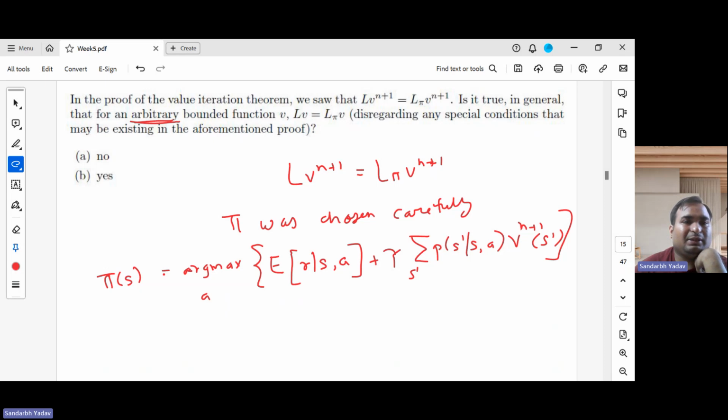So will this hold for any arbitrary bounded function V? No, it won't hold. Only if we choose it in this way will it hold. So the answer is no. For any arbitrary bounded function, it won't hold. It might hold, but we cannot guarantee that it will always hold.